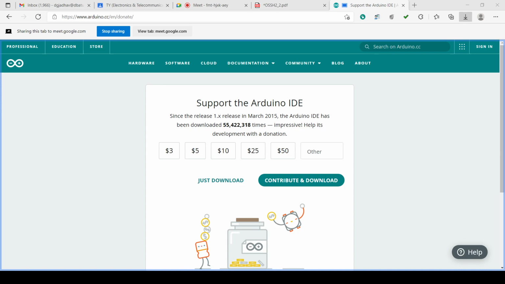The zip file we have to extract so that we can use the software files, folders, etc. in it. In the downloads folder only I am extracting. You can take this zip folder to another memory location also, maybe on the desktop or on some drive, D drive, E drive, and there you can install.